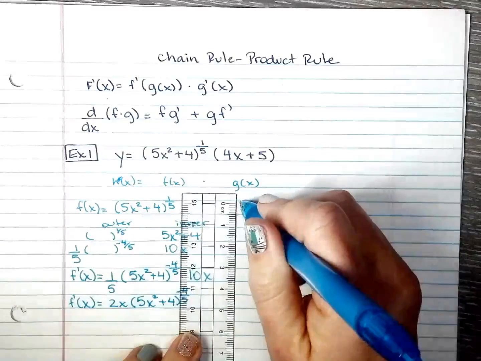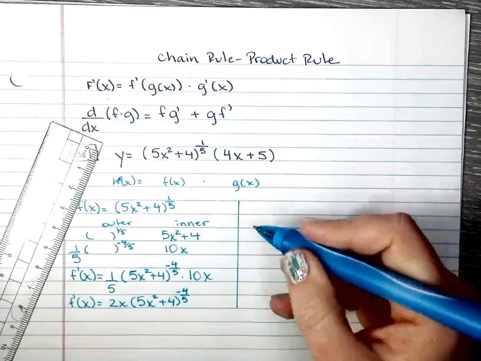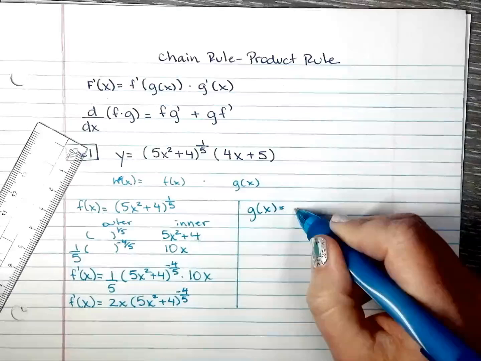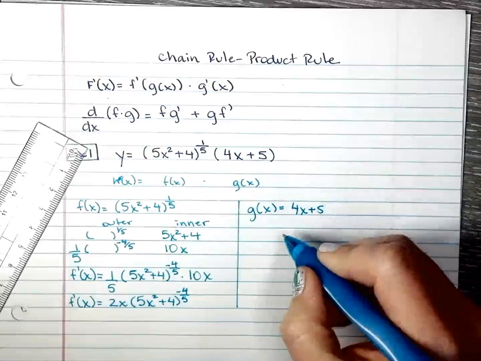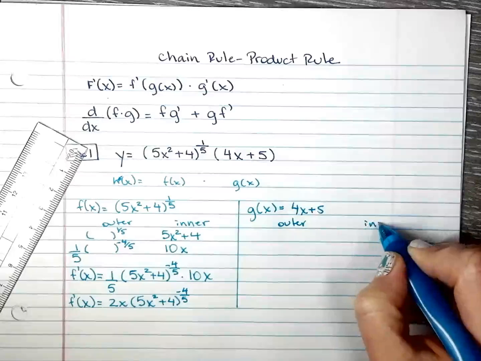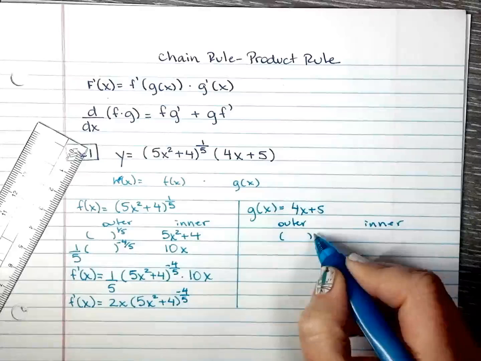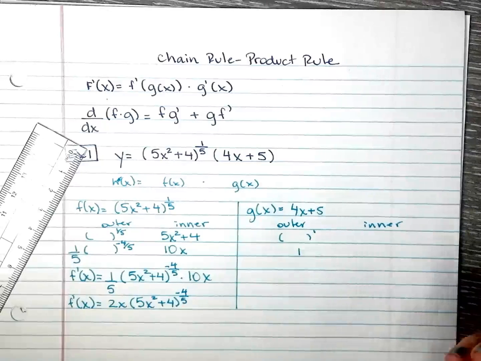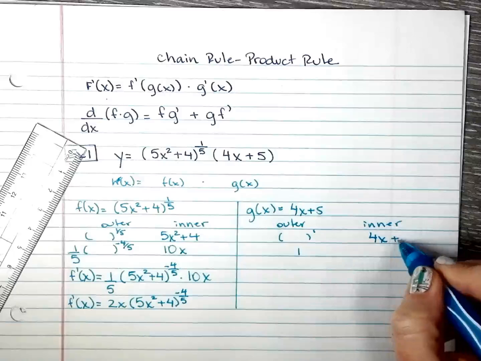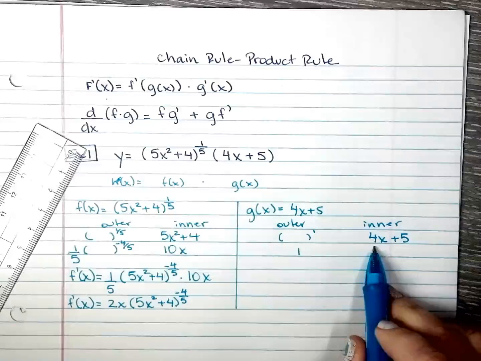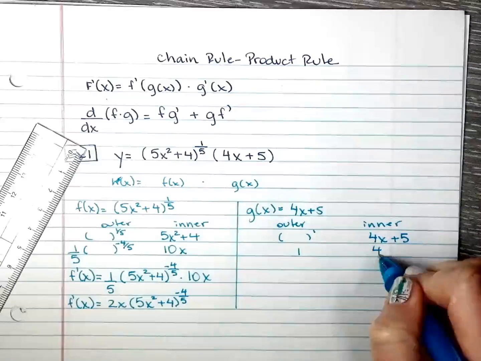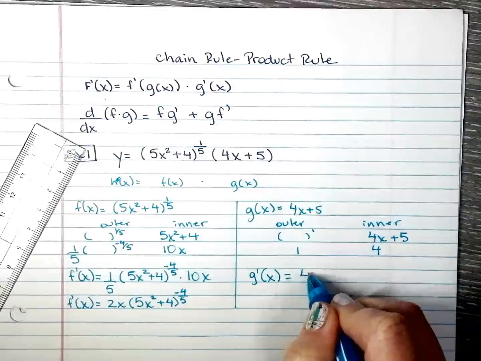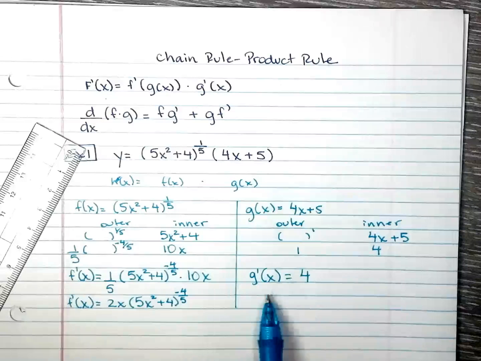Now off to the side, we will find the derivative of g of x. g of x is just 4x plus 5, and I'll do the same thing: outer function, inner function. I like when the outer function only has the one exponent, and when I find the derivative of that, it's going to be just 1. The inner function is just 4x plus 5. To find the derivative of a linear function, it's just the slope. So just 4. Easy. The derivative of g of x is just 4.